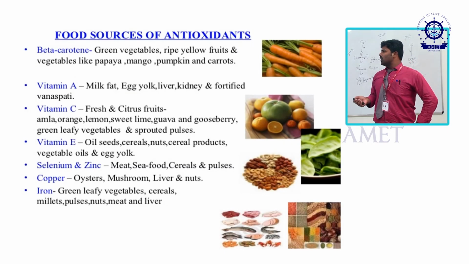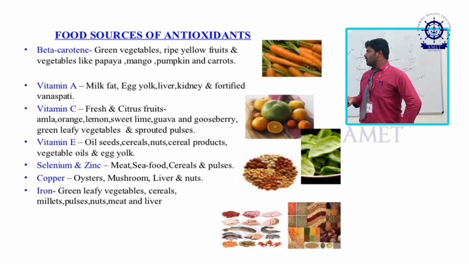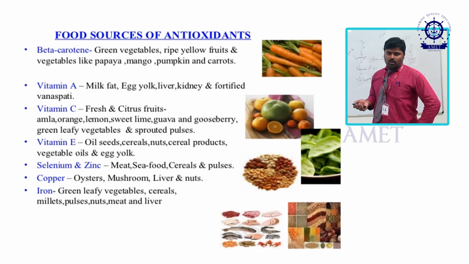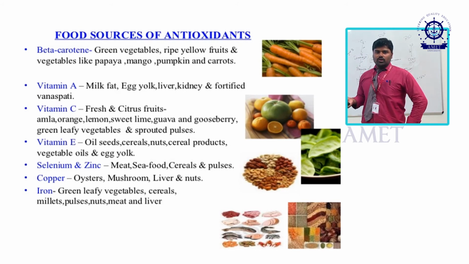These are all the food sources of antioxidants. Beta carotene is highly found in green vegetables, mangoes, and pumpkins. Vitamin A, we all know, is highly present in milk fat, egg yolk, etc., and fortified vanaspati also. Nowadays a lot of food products are fortified with vitamins. We even get vitamin D enriched milk packets.